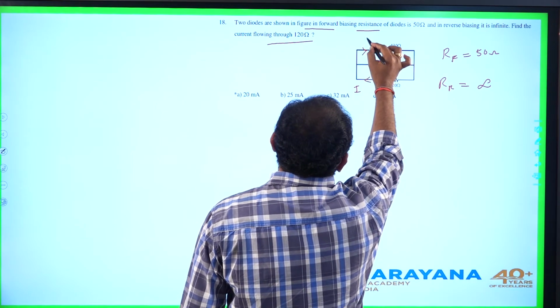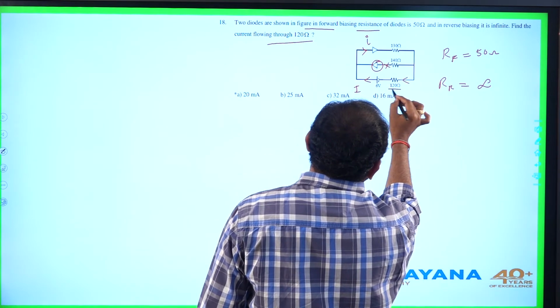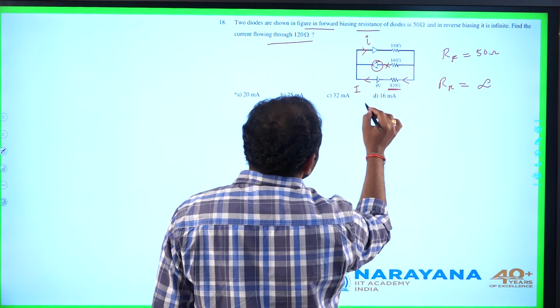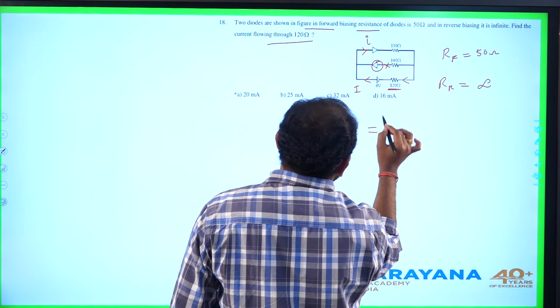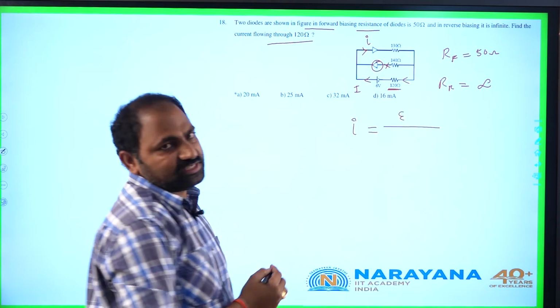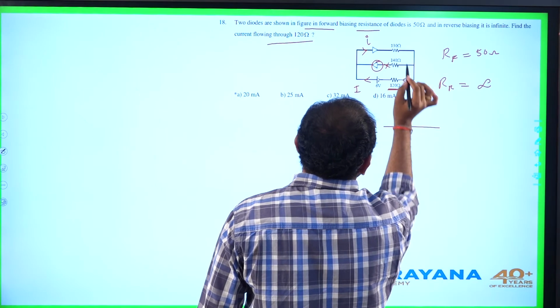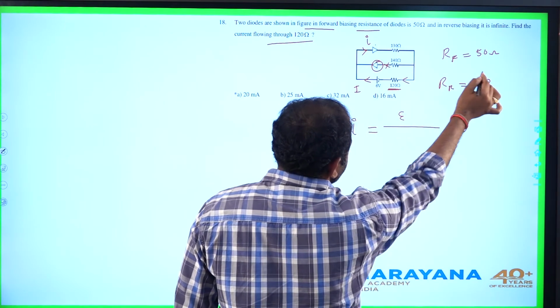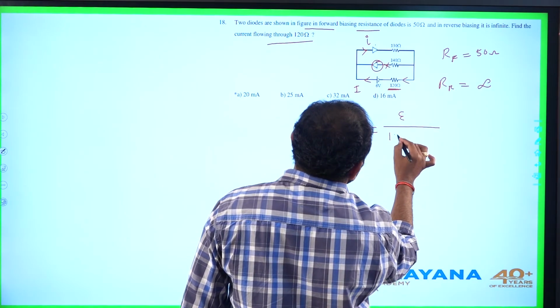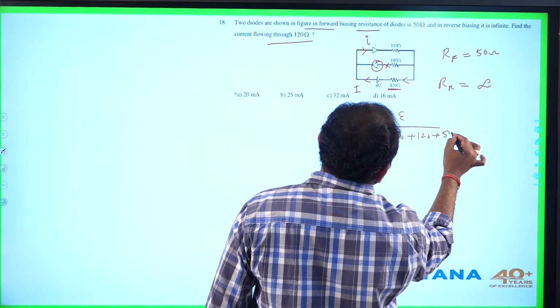Through this diode, if I is the current flowing through the circuit, the same current is also flowing through the 120 ohm resistor. So directly I can write I as EMF of source by total resistance of the circuit. Total resistance is 130 plus 120 plus the forward bias resistance of the diode, so this is 130 plus 120 plus 50.